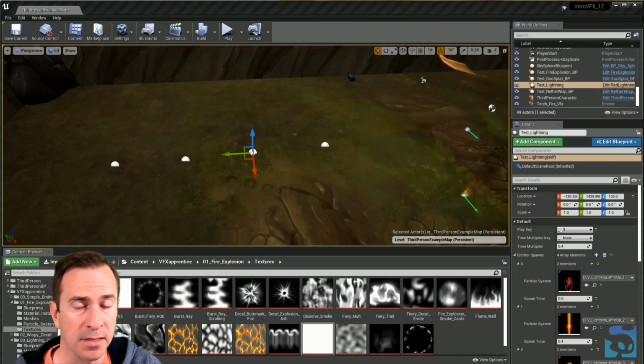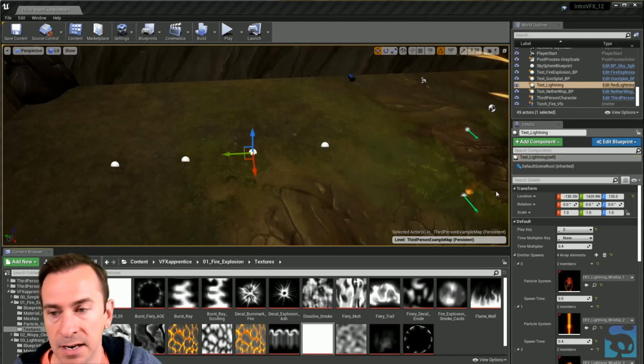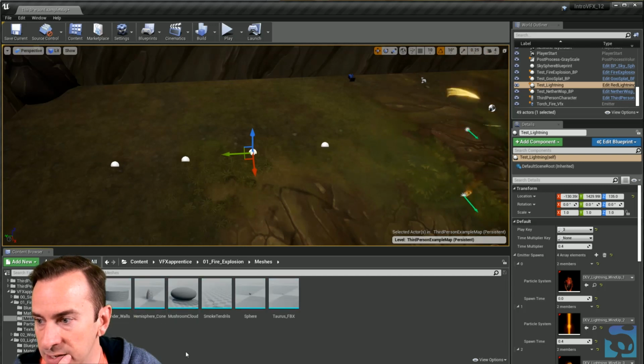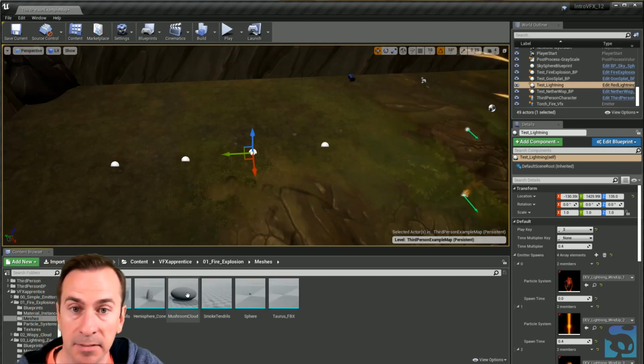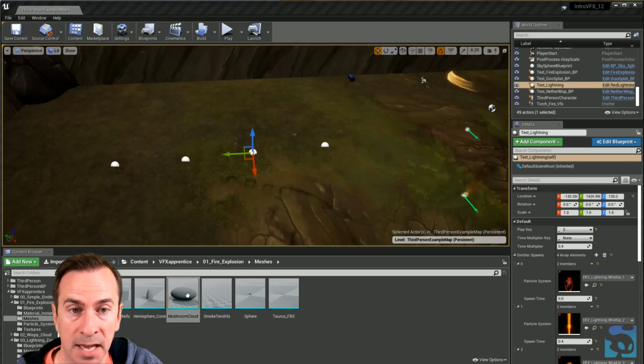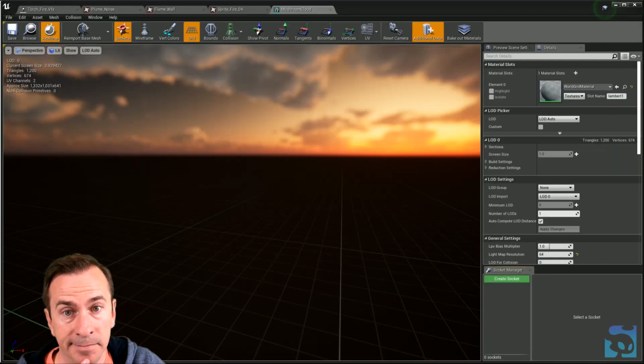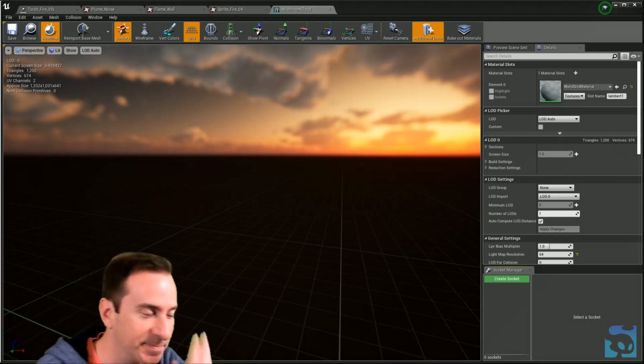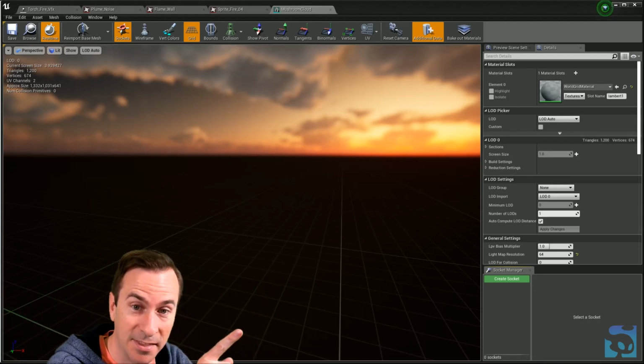I want to show you really quick, though, the other types of files. All right, so if I come over here real quick, in the fire explosion we've got all these different meshes that are happening, right? Here's the mushroom cloud plume mesh that it's based off of. I'll bring it over here. All right. Oh, was I in the way of that? No, I wasn't in the way of that. You saw it. Sorry, my head kind of switches back and forth. Sorry about that. Okay.